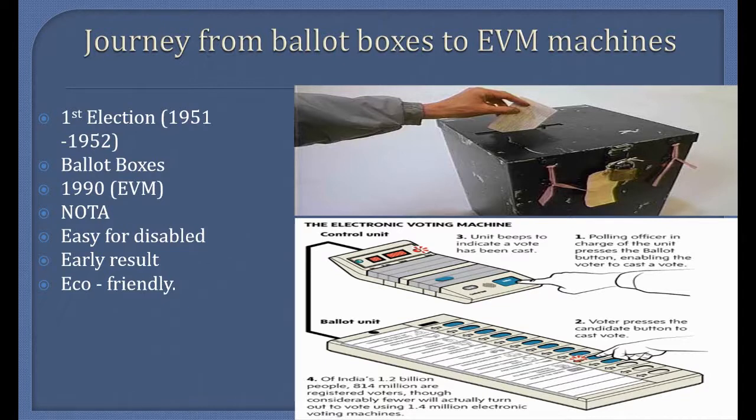It has become easy for disabled people to vote. It reduces the cutting of trees and thereby helps in the protection of the environment. It has also been possible to have an earlier declaration of the election result. So these are the advantages of the EVM machine.